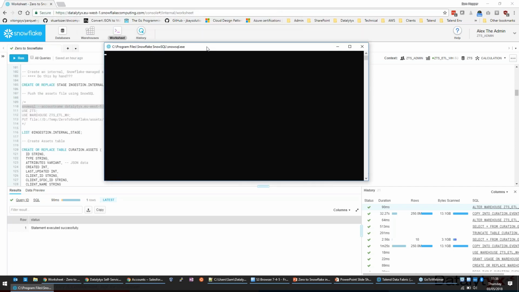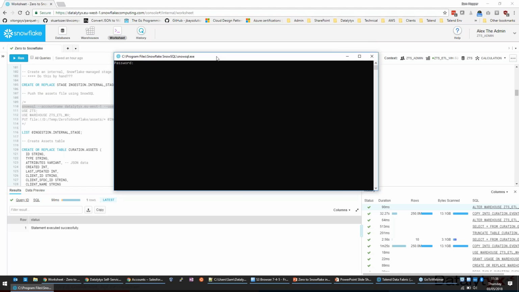It runs on various platforms. Fairly sure it runs on PC, Mac, and Linux. And sorry, I'm trying not to talk while I'm typing the password, otherwise I get it wrong. It's a command line tool that lets you do anything that we're doing through the worksheet, so any SQL commands can be run through here.